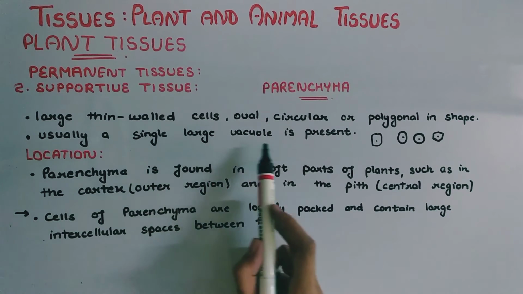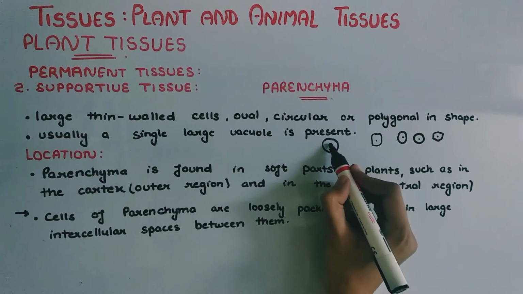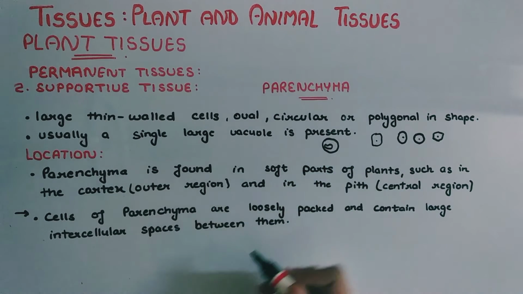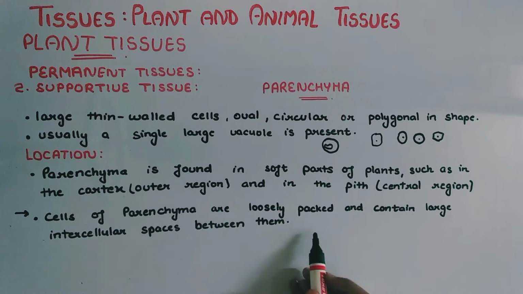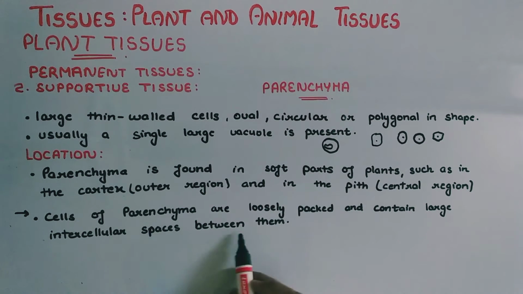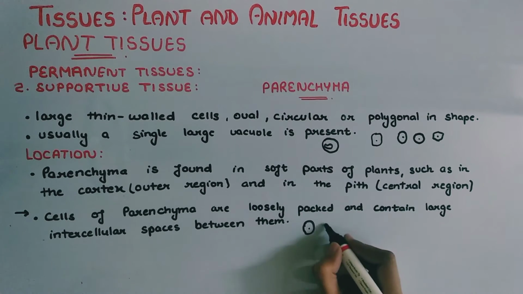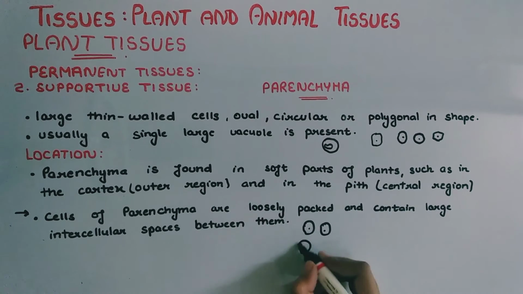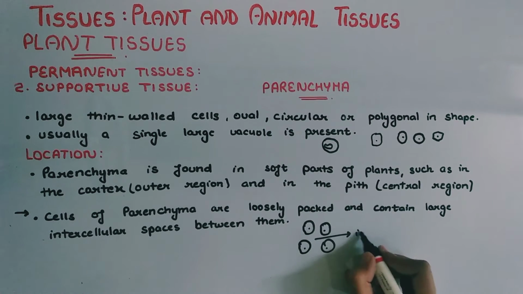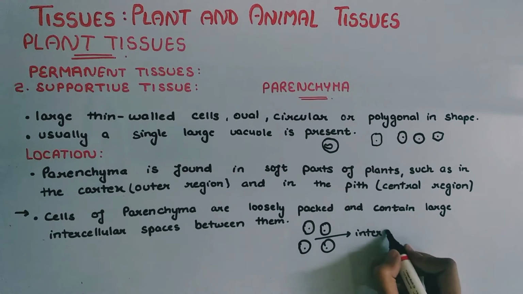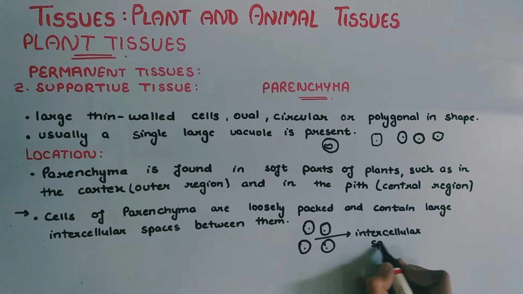Usually a single large vacuole is present in the cells. The cells of parenchyma are loosely packed and contain large intercellular spaces between them.